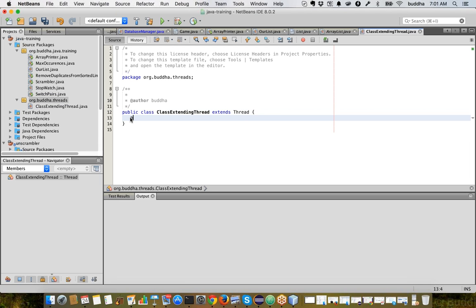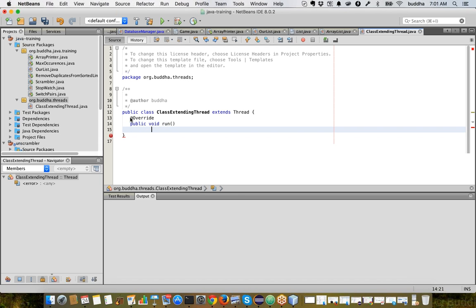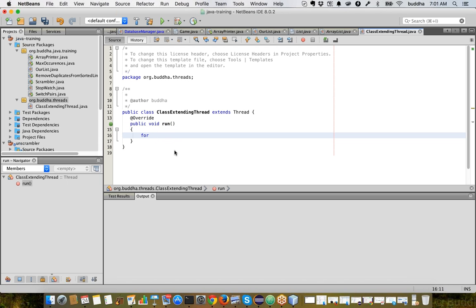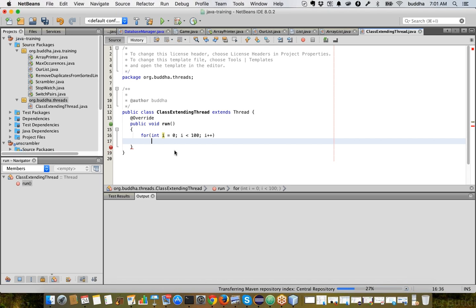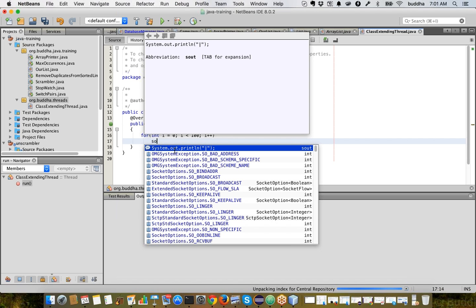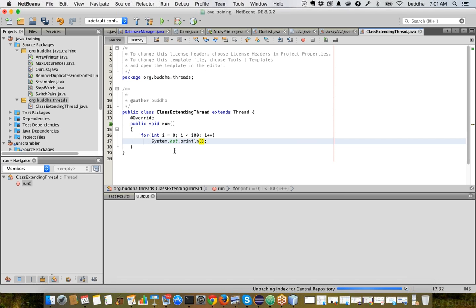When we extend Thread, we have to override the run method. Okay, now we have created one thread.